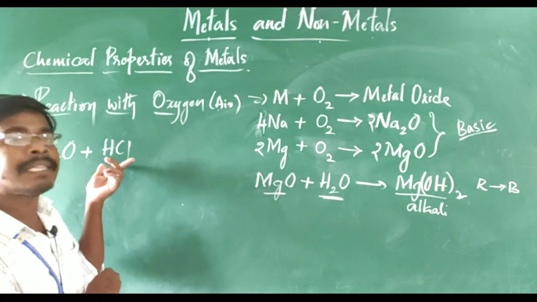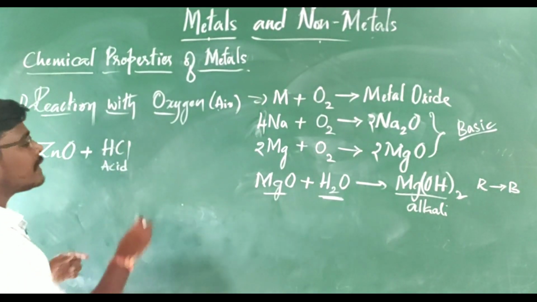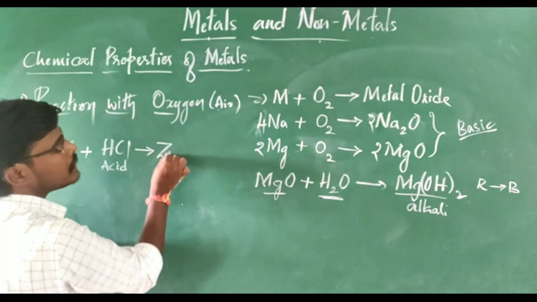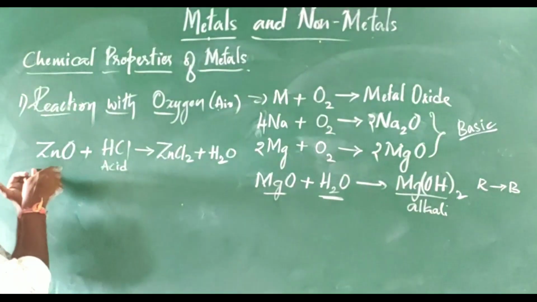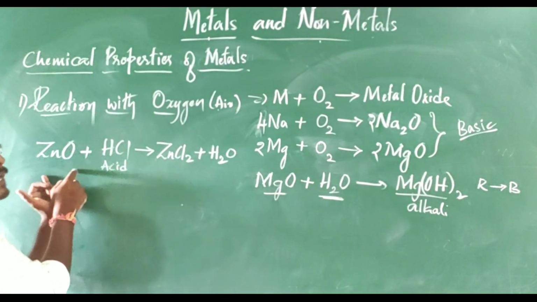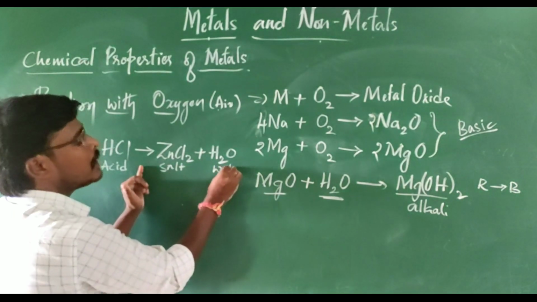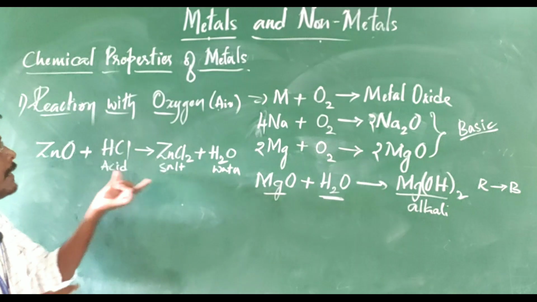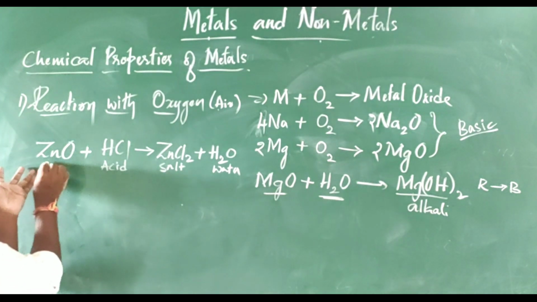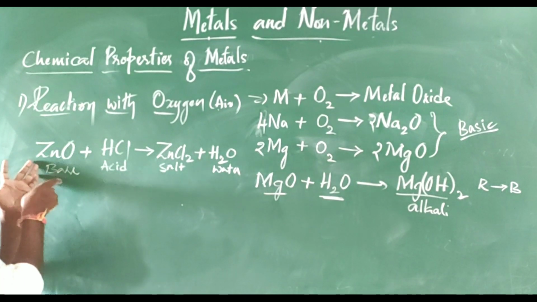It is reacted with an acid. HCl is hydrochloric acid. It is reacted with the acid and forms ZnCl2 plus H2O. That is, acid and base react to form salt and water. So this reaction is a neutralization reaction, that you know already. The acid is reacting with a base, so ZnO is acting as a base.